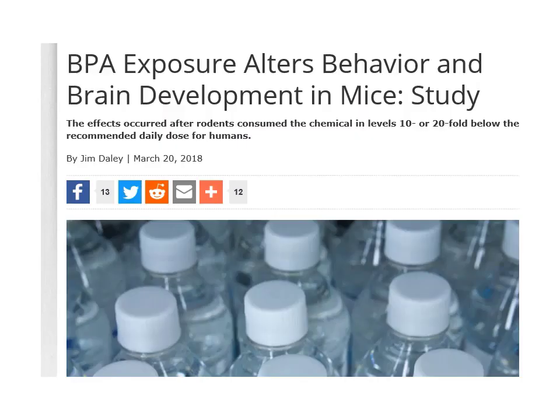And we won't go into the detail of this experiment, but this showed that bisphenol A exposure alters behaviour and brain development in mice. So not just zebrafish, mice as well. And look, the effects occurred after rodents consumed the chemical. Consumed, so they're taking it in orally, at levels 10 to 20-fold below the recommended daily dose for humans. So it looks as though the developing brain may be quite sensitive to bisphenol A.